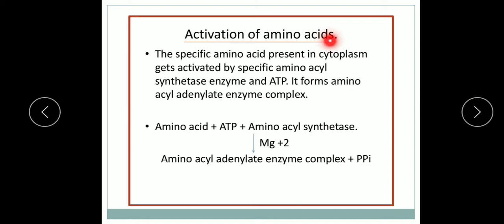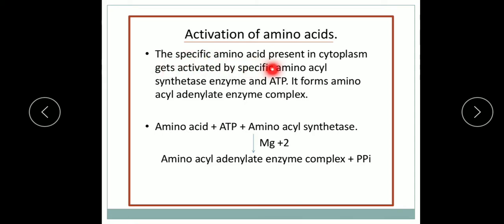Now, as there are 20 types of tRNA molecules, there are also 20 specific types of enzymes. These enzymes are known as amino acyl synthetase enzymes, and they help to activate amino acids and facilitate their binding with the tRNA molecule. Now, we'll start with the mechanism of activation.